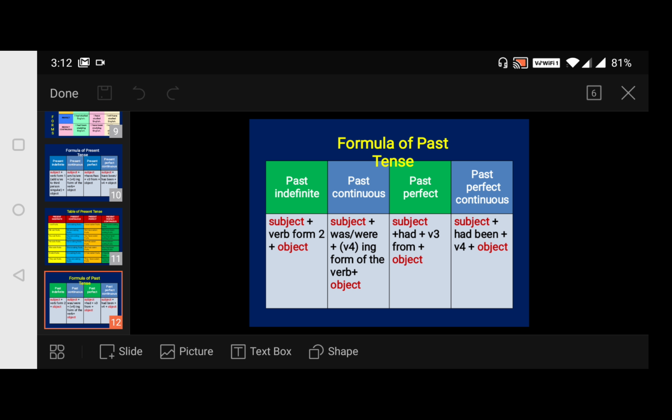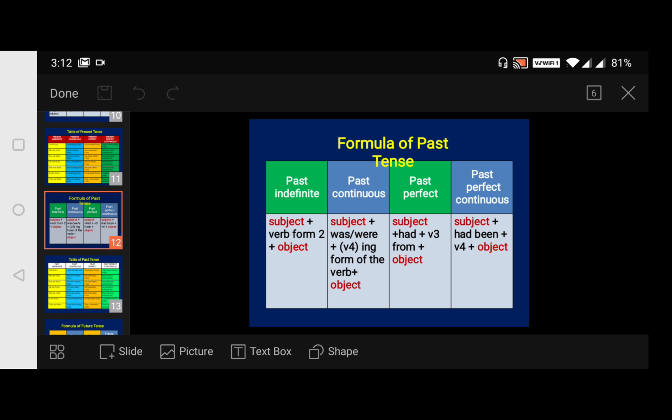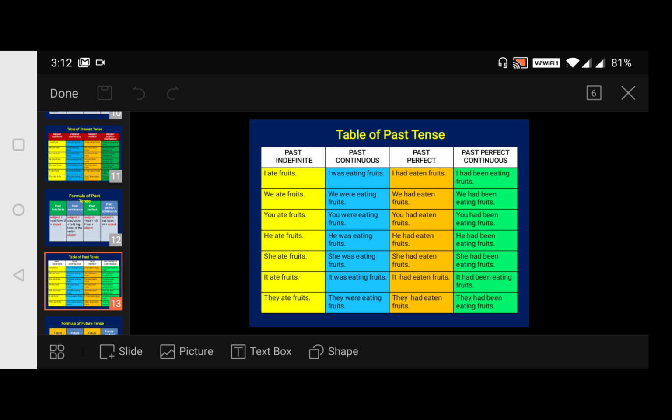Followed. So we have discussed enough about the past tense, but still you should remember them, and here I'll show you a table. We have discussed the formula, isn't it? Now moving to the next slide. It's a table of past tense. Let me tell you the examples.